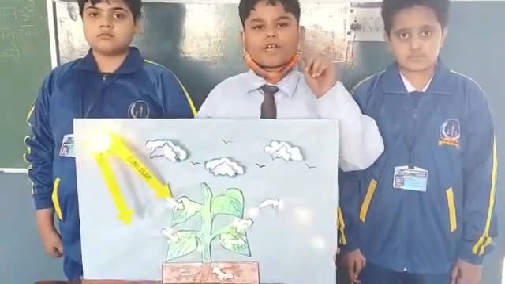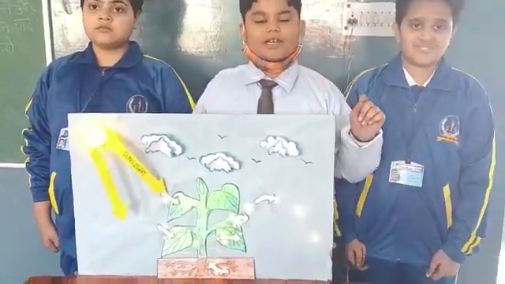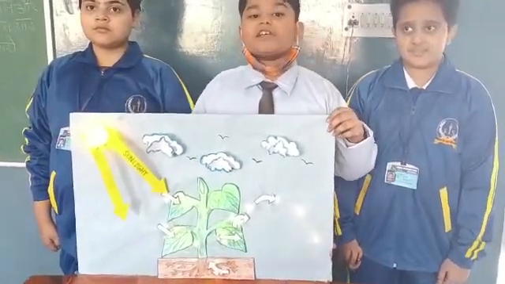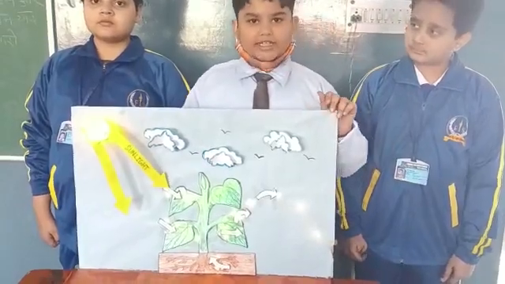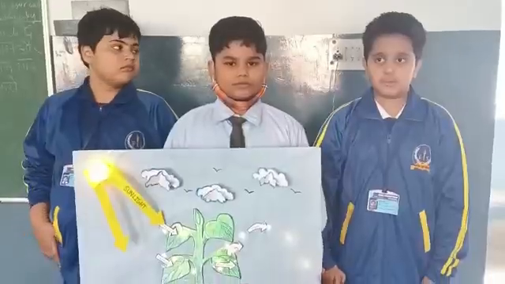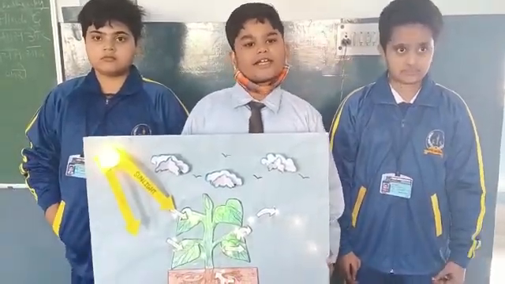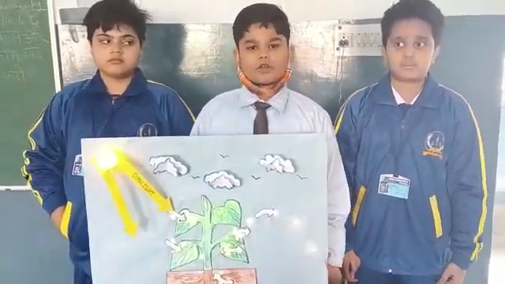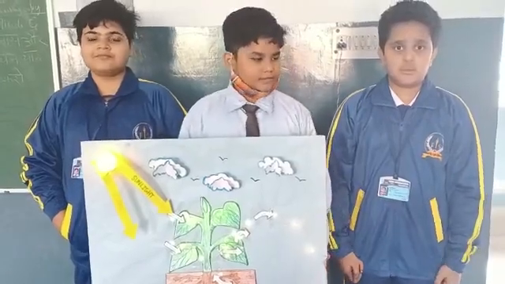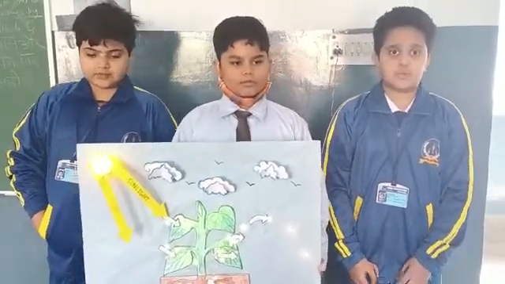Photosynthesis is made up of two words, photo and synthesis, in which photo means light and synthesis means processing. The word photosynthesis means processing with light, in which plants make food with light. Now let's talk about what photosynthesis produces.